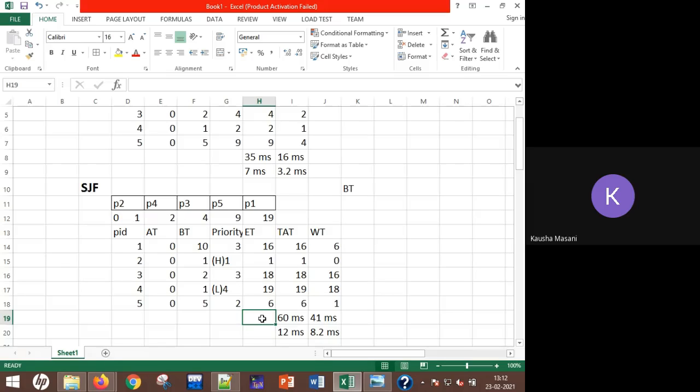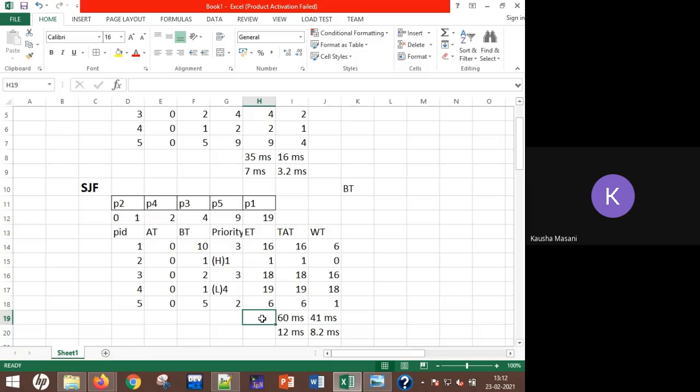Okay, now you have P1. So P1, again add 6. It is 8. P1 goes back. Now P3. It is 7.